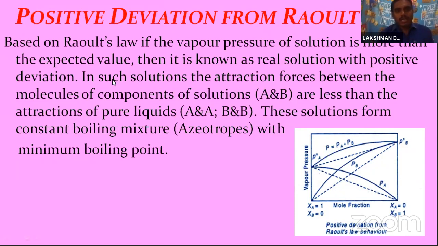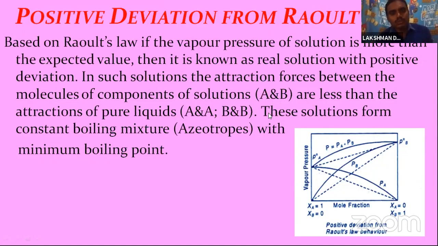In such solutions, the attractive forces between the molecules of components A and B are less than the attractions of pure liquids A and A, B and B. So the intermolecular attractive forces between A and A or B and B are more than the attractive forces between A and B.